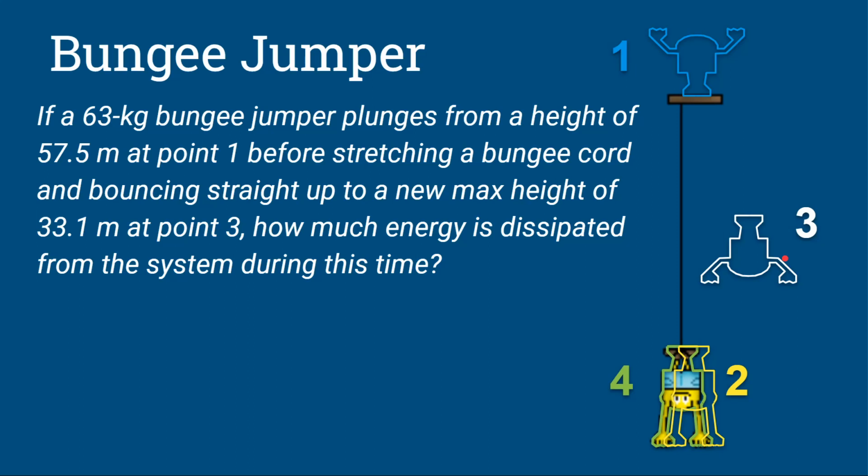He's not moving there. That's his max height before he falls back down. The cord's not stretched there, so all he has is his height. Now, are those two going to be equal to each other? No. So I know that I need to include either work done by friction or dissipated energy. Because the question asked for dissipated energy, I'm going to include it that way.